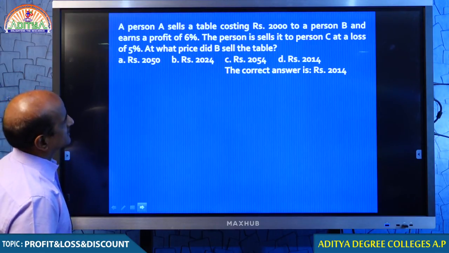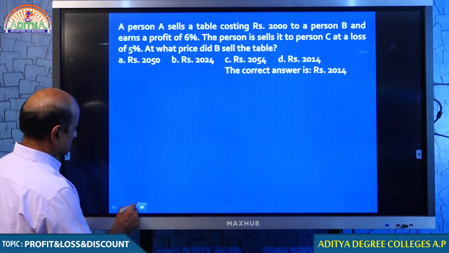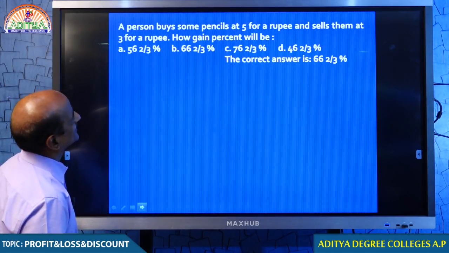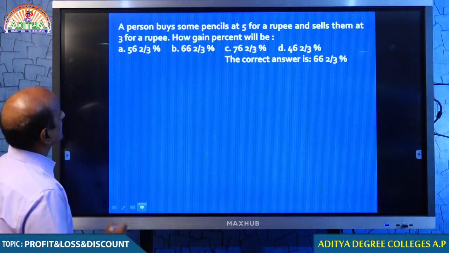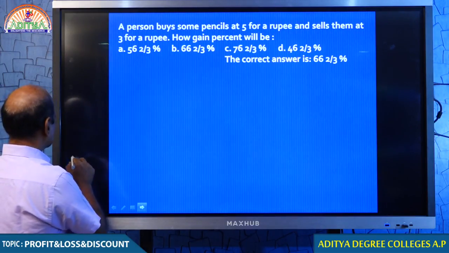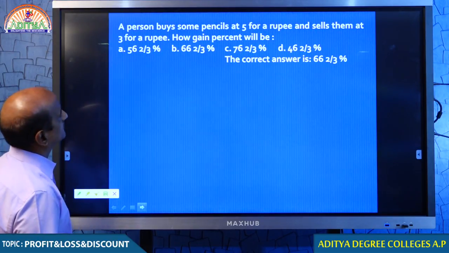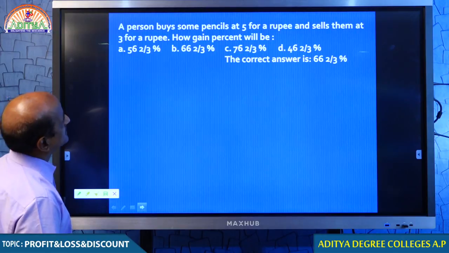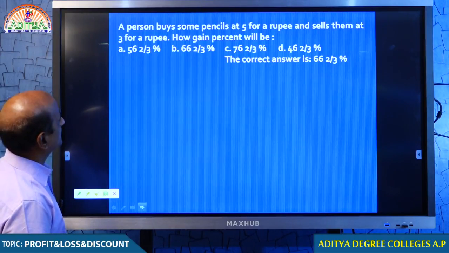Students, I think you can answer this question, no? There is no problem. This one is simple, therefore you can answer. Do you remember how to answer this question? A person buys some pencils, 5 for a rupee, and sells them at 3 for a rupee.